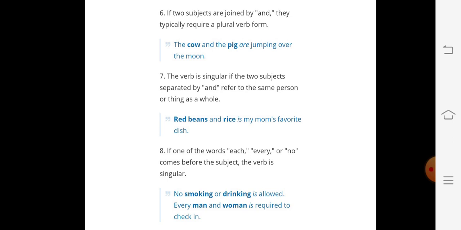So the rule is, of course, applied here. If one of the words each, every, or no comes here, that's why we are using a singular verb here. Every man and woman is required to check in. Every word is used, that's why. Although man and woman is joined with and, still we are using a singular verb because every word is given.